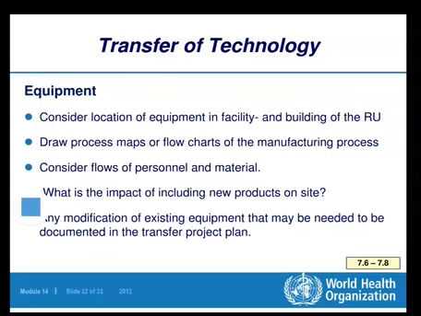When we are preparing the transfer project plan, we have to see if any modifications are required for the existing equipments, and in the receiving unit or RU company, those modifications must be implemented so that there will be no problem for manufacturing process.